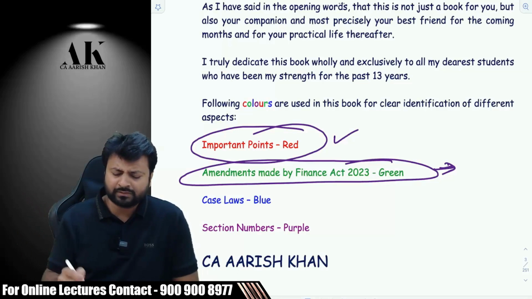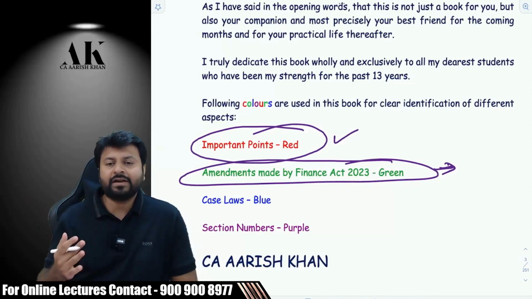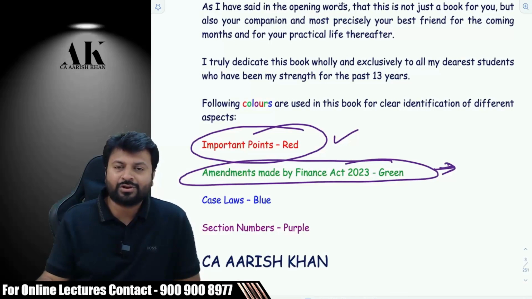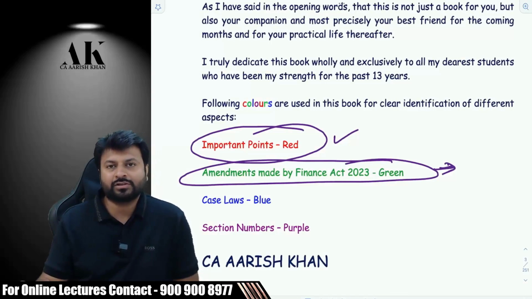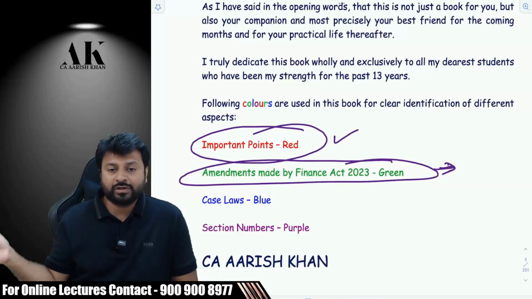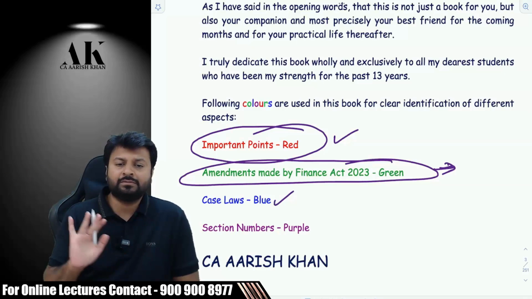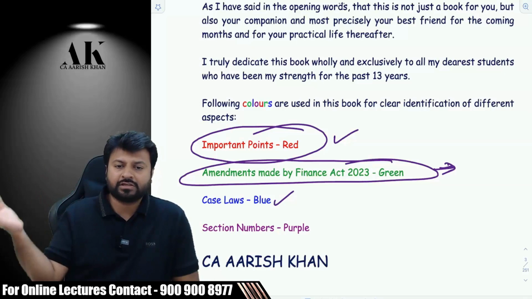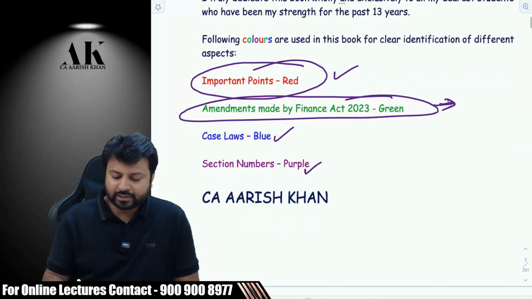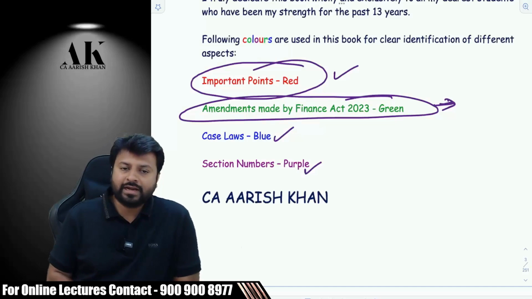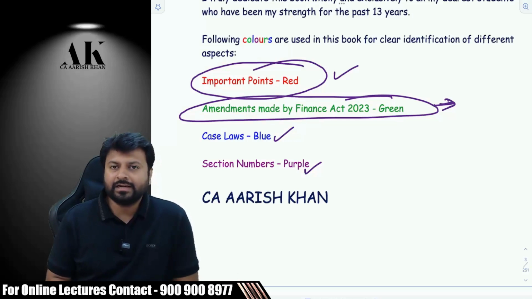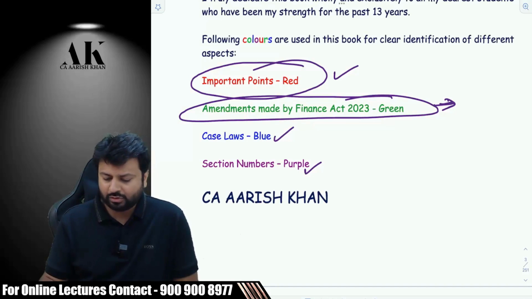I'll just show you some of the topics just now. CA Final is not about only remembering the provisions. It's also about knowing the case laws. That is, what is the judgment of the High Court in this case? What is the judgment of the Supreme Court in this case? So we have colored all the judgments in blue color so that you can have a clear identification of different aspects. And then the section numbers, which are always a headache for any student to remember, so many sections. So we have highlighted the section numbers with different colors so that you can identify that these are the section numbers. So everything has been done properly in different colors.